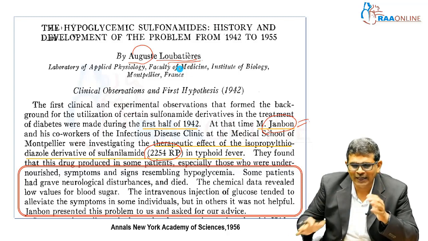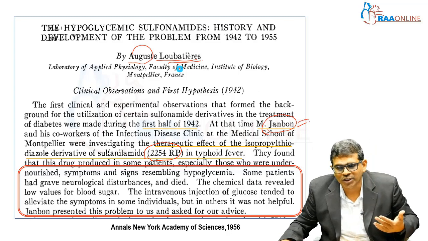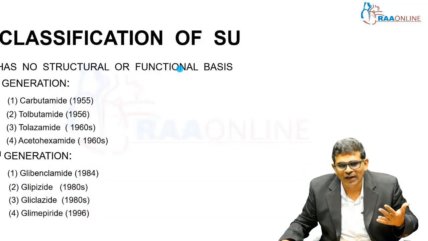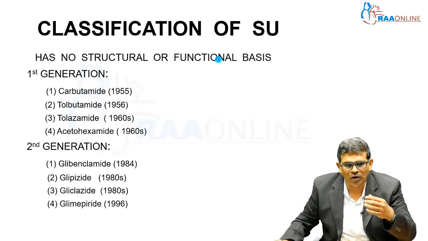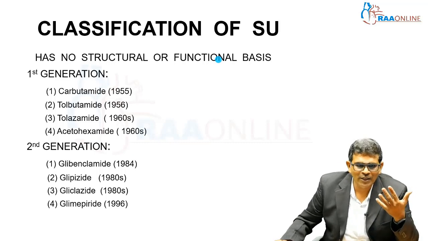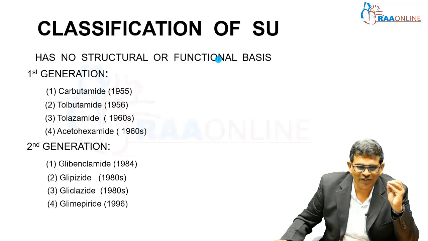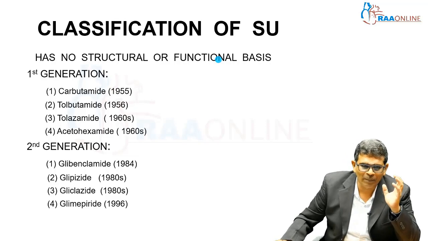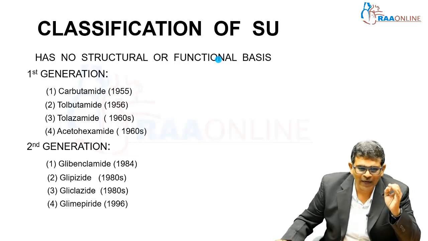Once it was done, there was a lot of evolution in the molecules, whereby we were able to produce other molecules also. The molecules commercially available in those generations are as shown over here; these are the first generation molecules, and the second generation molecules are the ones we use right now in clinical practice. We still have glibenclamide, glipizide, gliclazide and glimepiride in practice. These are called second generation molecules.